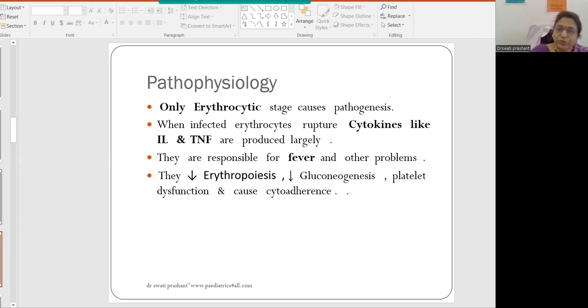These cytokines decrease erythropoiesis. They decrease gluconeogenesis, and therefore the patient lands up in hypoglycemia. Even platelet dysfunction is because of these cytokines and because of these parasites. There is dysfunction of the platelets, and they also cause cytoadherence.